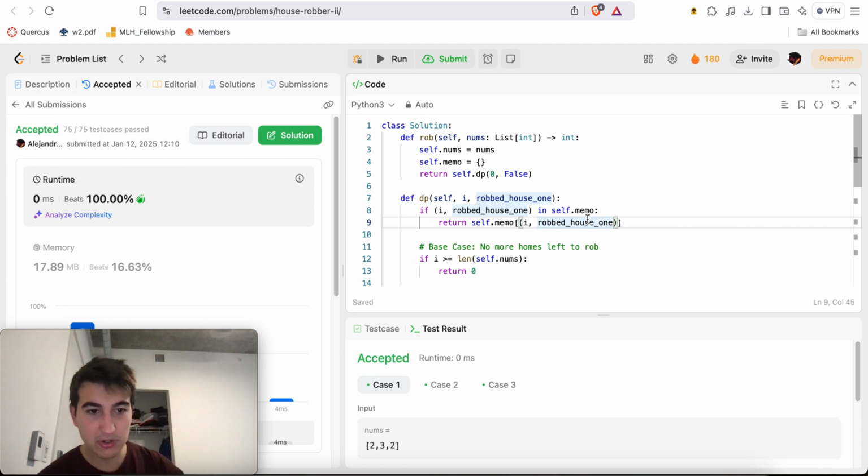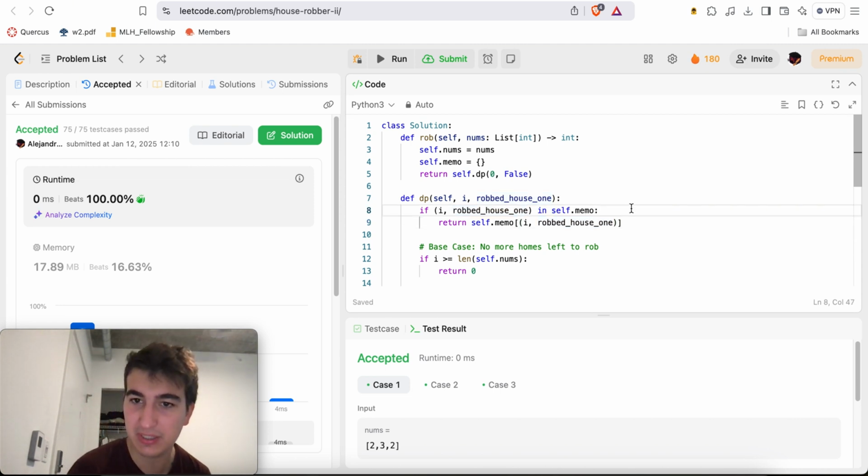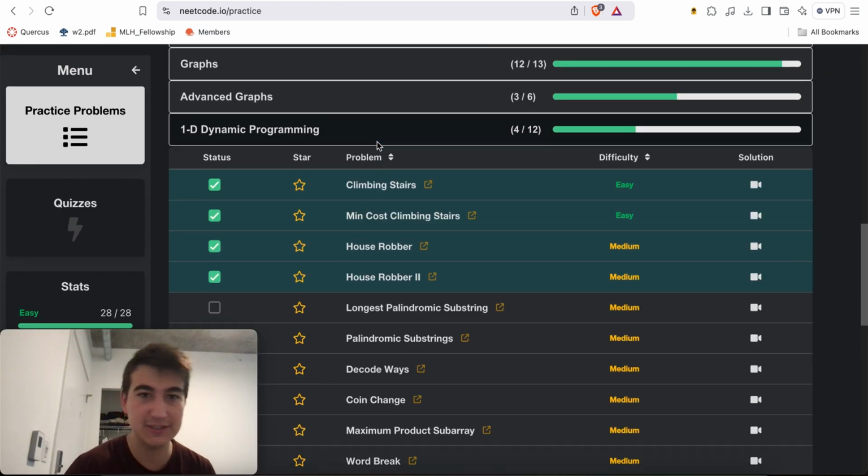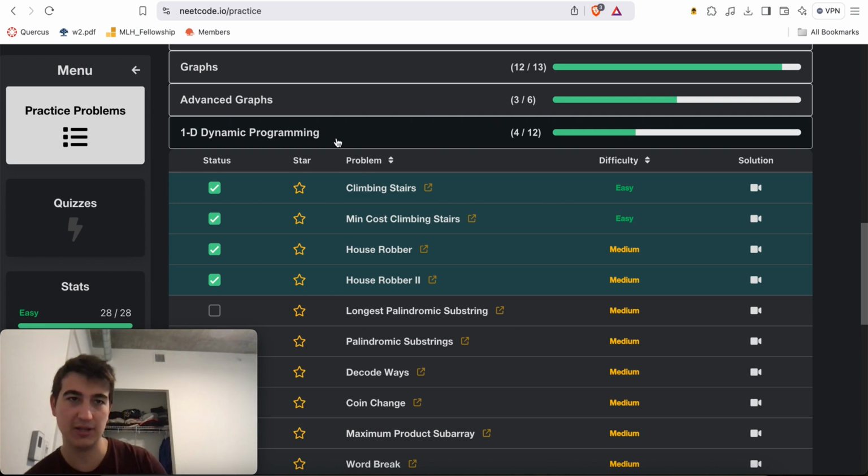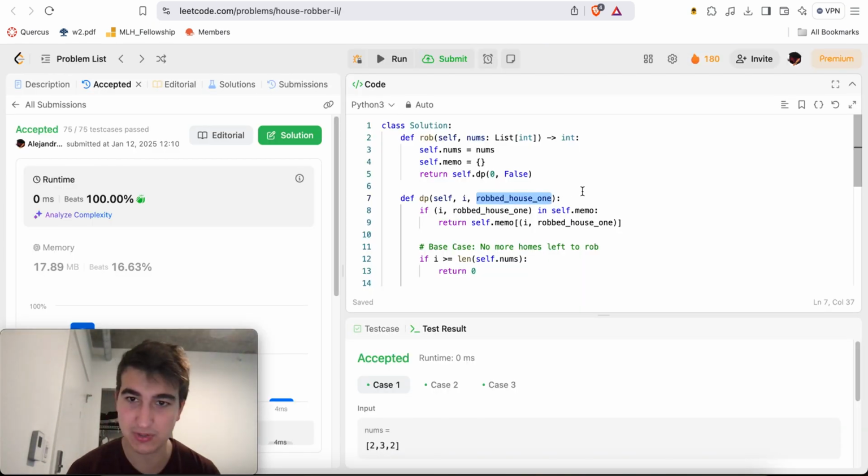So you know what? I don't even feel guilty. NeetCode did the same thing. Yeah, makes sense. In terms of time complexity, this does nothing. The only reason I wondered is that this is 1D dynamic programming, so I was thinking, was there a way to do this with just one DP variable? But it seems like his solution does the same thing I do anyway. So no guilt or shameful feelings here.